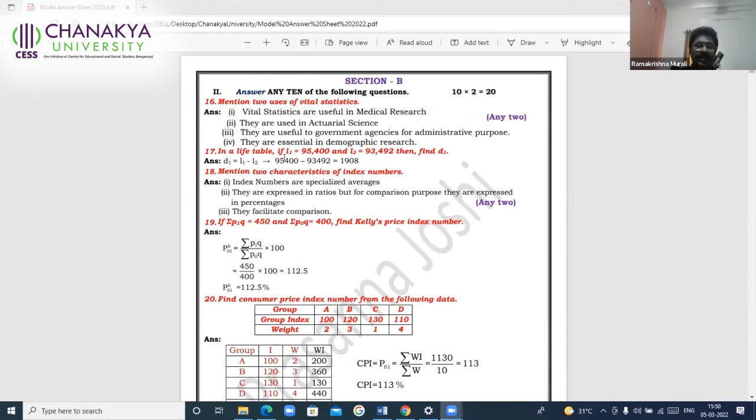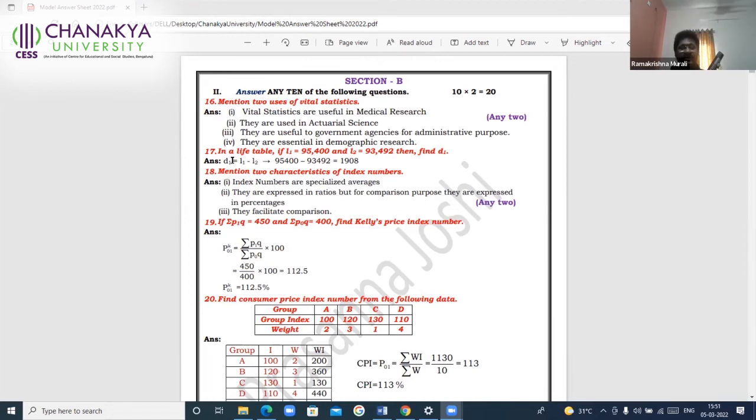In a life table, if L1 is equal to 95,400 and L2 is equal to 93,492, then find D1. Most of the time I have observed while evaluating the papers, they write only 95,400 minus 93,492 equals 1,908. They verify the answer with others and find that they are correct. But this is for 2 marks. This part is very important. D1 is equal to L1 minus L2.